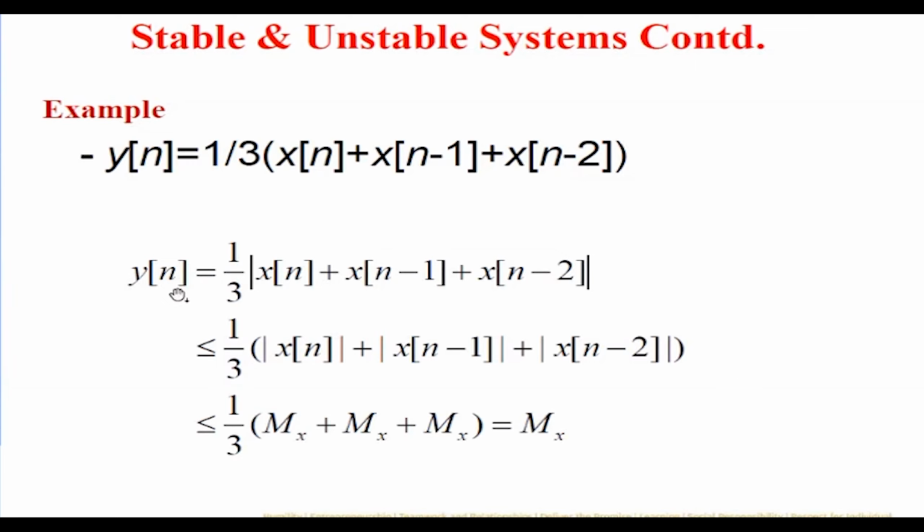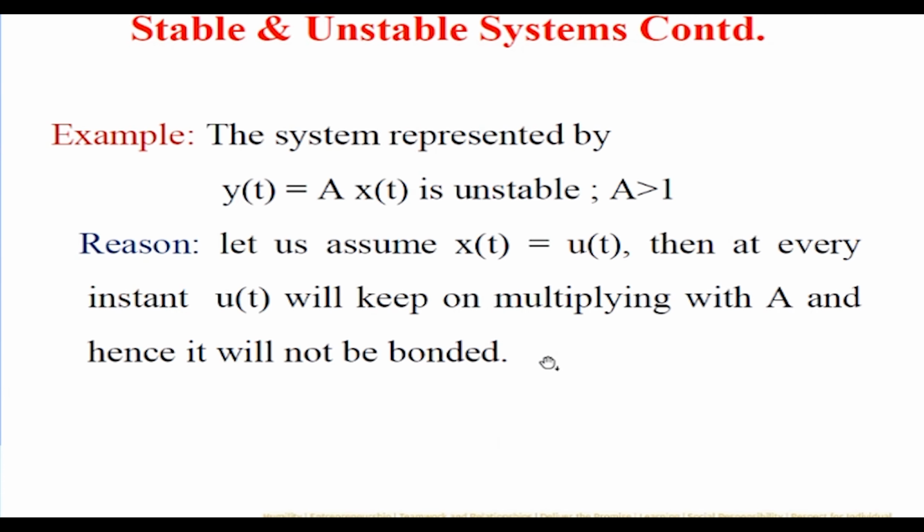Let us assume for this particular system, x of n has a maximum value. You know what is going to have the maximum value of the delayed terms or whatever it may be. So that becomes 1 by 3 into this thing, so Mx. So generally, you can see that if the system has values like x of n, n minus 1, n minus 2, the past values, and it gives us finite input, finite output, then we call it a stable system.